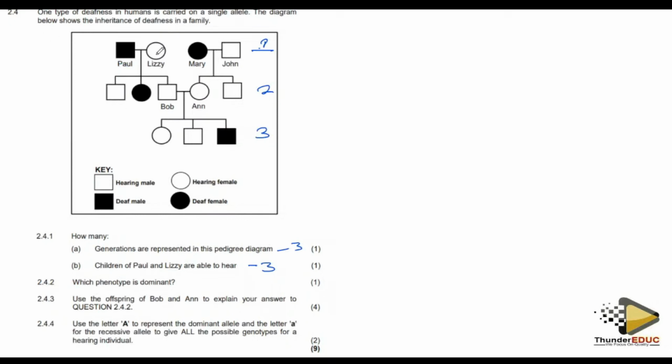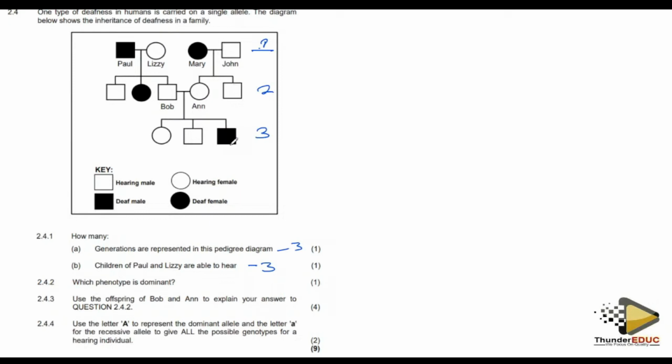If you look at this and this, this will not show you because we don't know whether it's heterozygous, and even this one will not show you, but this one can show you. This person is hearing, this person is hearing, but they produced a kid who is deaf. What does it mean? It means that these two had a recessive allele for deafness. It means that deafness is caused by a recessive allele.